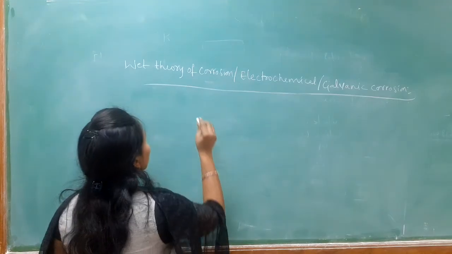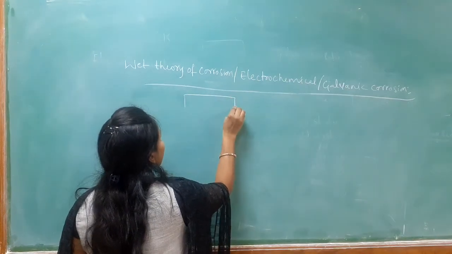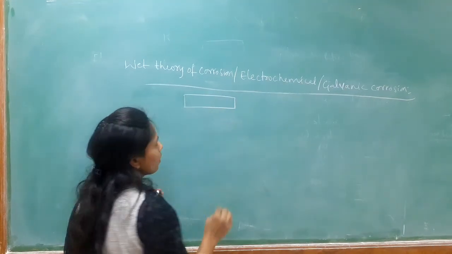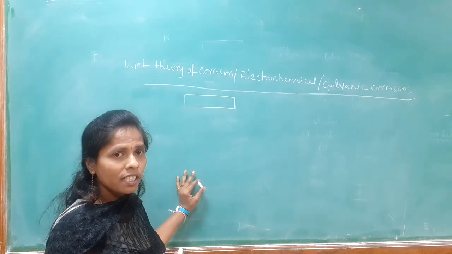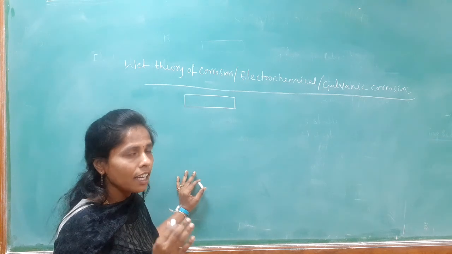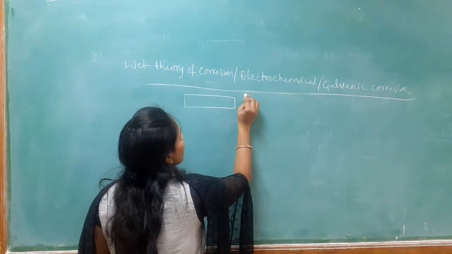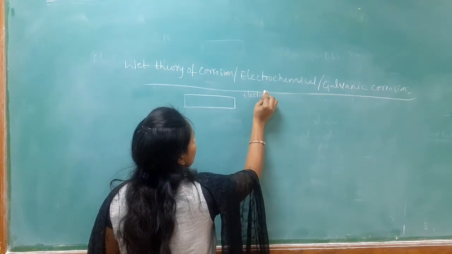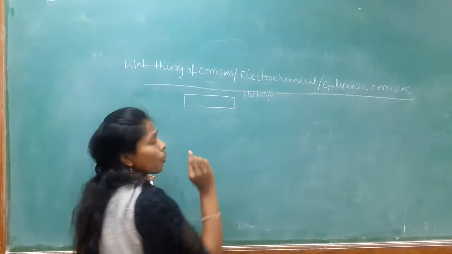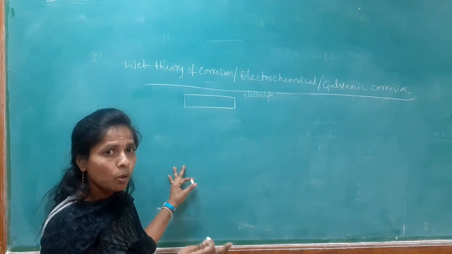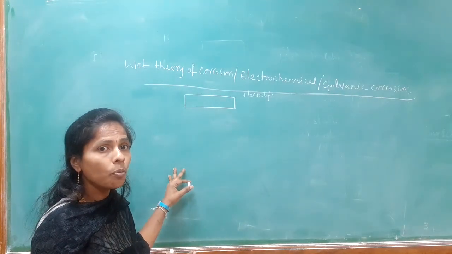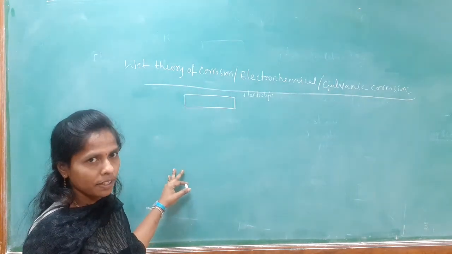But here, when the metal is exposed to moisture, moisture is nothing but electrolyte. Moisture in the environment is acting as the electrolyte. So, when the metal is exposed to the moisture in the environment, that means electrolyte in the environment, maybe some portion of the metal is exposed to the electrolyte and the remaining portion is not exposed to the electrolyte.